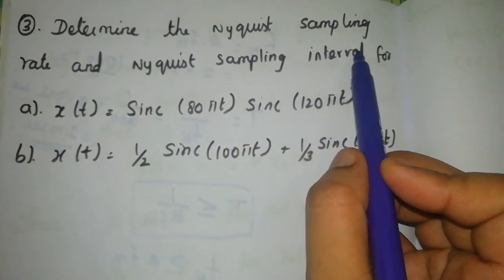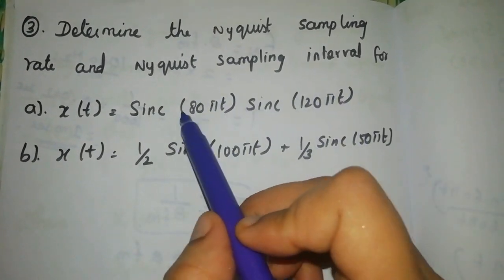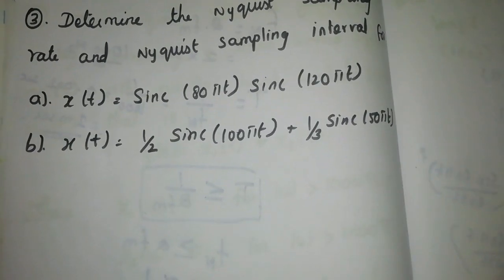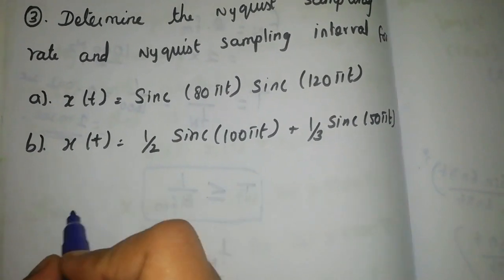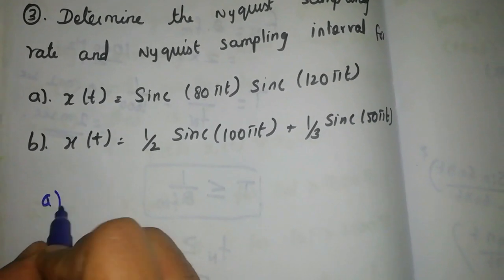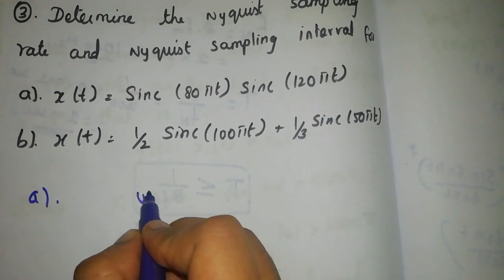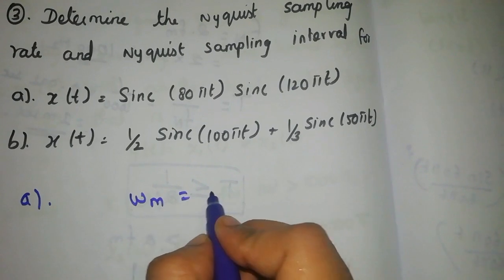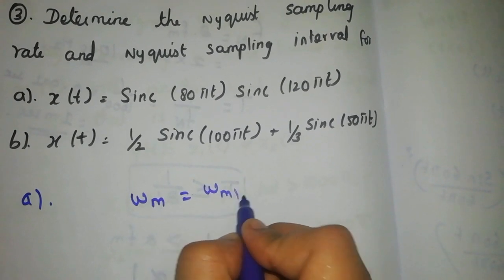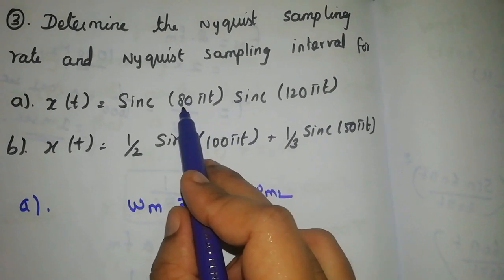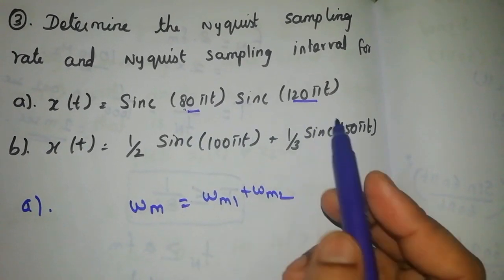Next question. Determine the Nyquist sampling rate and Nyquist sampling interval for x(t) equal to sin 80 pi t and sin 120 pi t. First we solve A. So this is a multiplication. For multiplication we take the maximum frequency as the addition of signal 1 plus signal 2. Here it is 80 pi and here it is 120 pi.